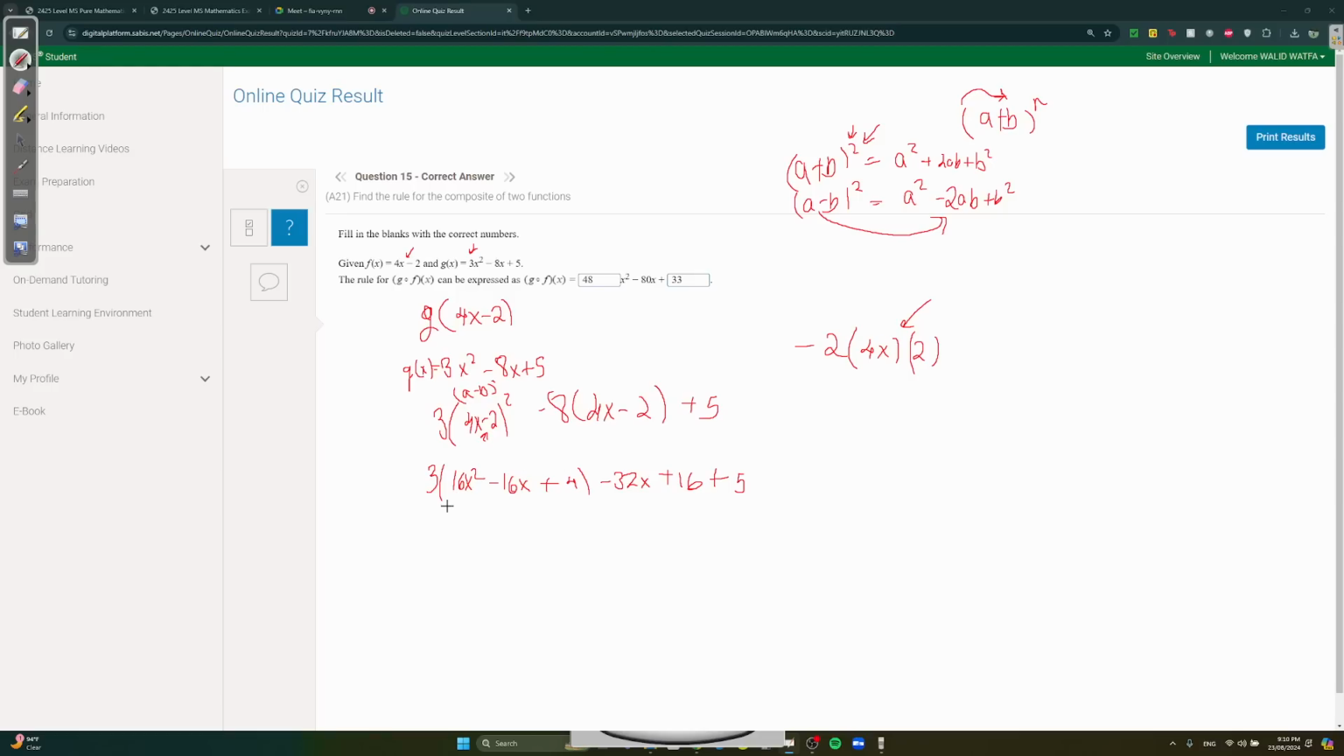Okay, distribute the 3. 3 times 16x squared is 48x squared, minus 3 times 16x is minus 48x, 3 times 4 is 12. Then continue writing minus 32x plus 16 plus 5. Combine your like terms. 48x squared, nothing else to combine it with. Minus 48 minus 32 is minus 80x. 12 plus 16 plus 5 is 33. So you get 48x squared minus 80x plus 33.